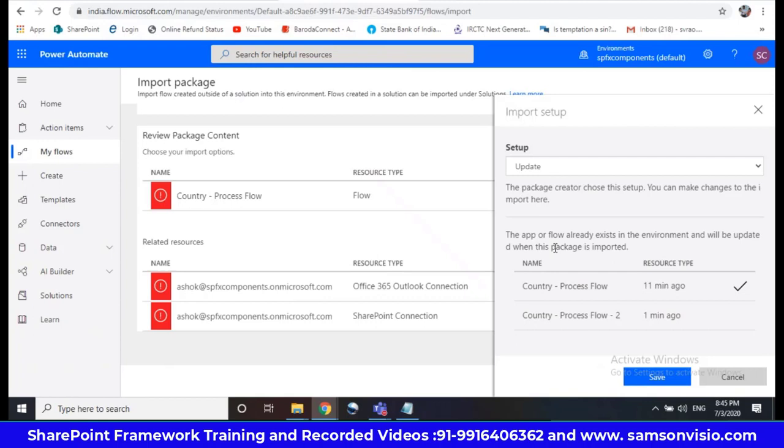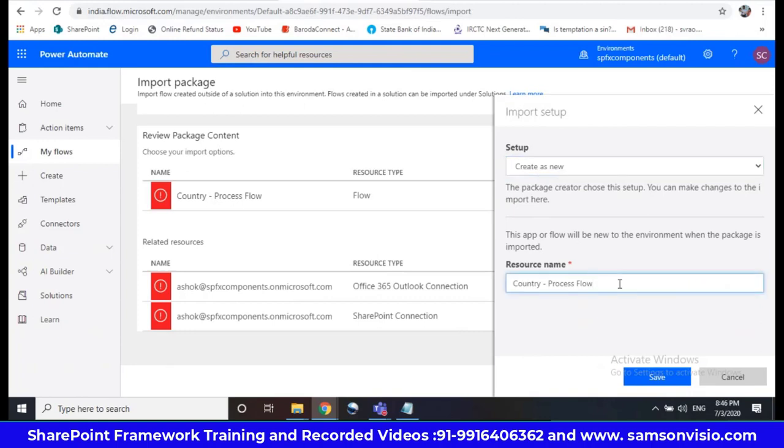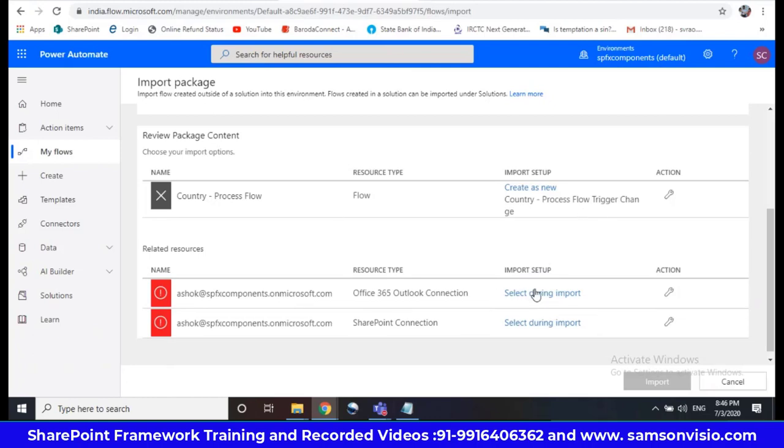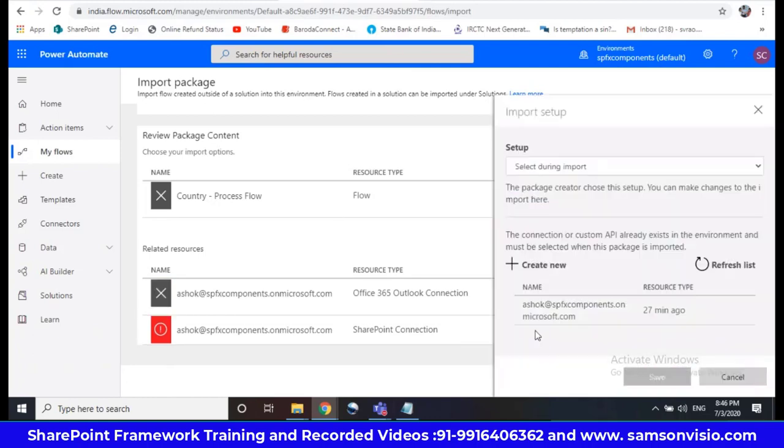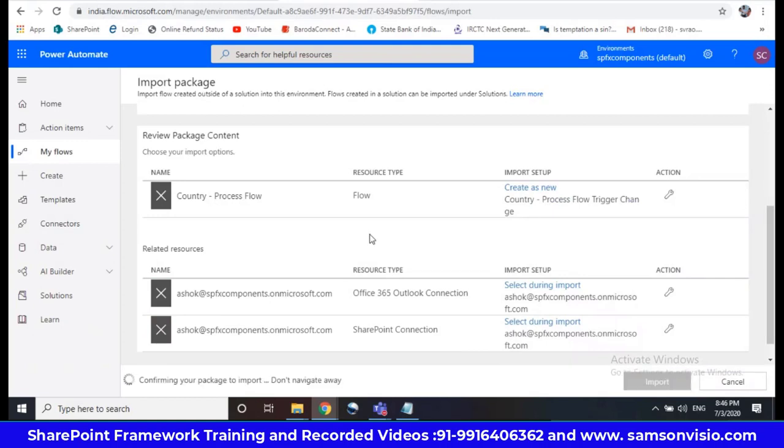Update when this package is imported. I'll take a new one maybe. So my name, I'll take one, or trigger change, save it, and import. I'll use my account, import it.